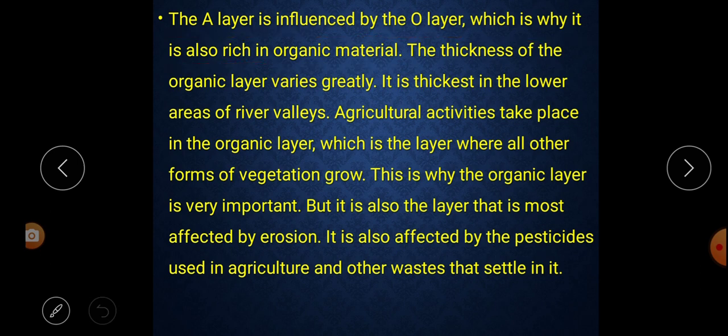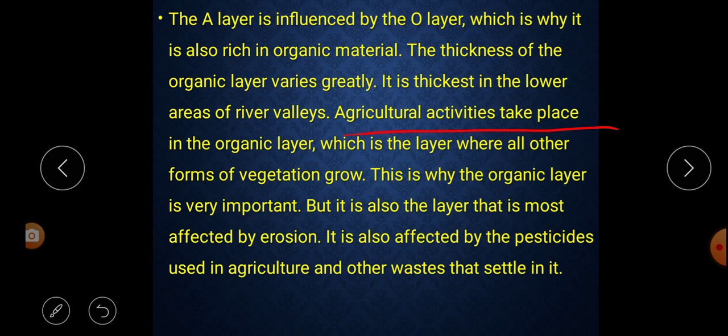Next, the thickness of the organic layer varies greatly. That means when we talk about the O layer, it is different greatly. How? It is thickest in the lower areas of river valleys. That means this organic layer is very thick in the river valley, on the bank of the river, or riverside.